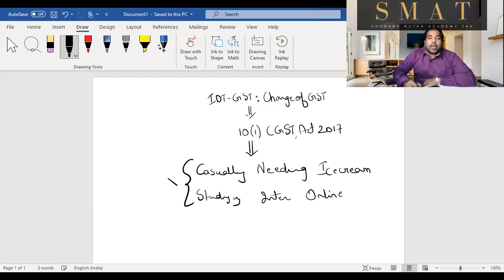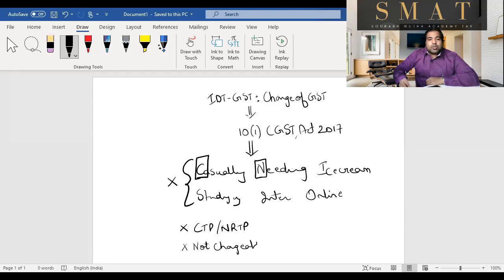These are the things you cannot do if you want to take the advantages of a composition scheme or want to be a composition scheme dealer. First up, guys, you cannot be a casual taxable person or a non-resident taxable person. These people unfortunately can't take the composition scheme. Next, you cannot be supplying goods which are not chargeable to GST. So if you're supplying certain goods like petrol, diesel, etc., which are not subject to GST, then you cannot take the composition scheme.